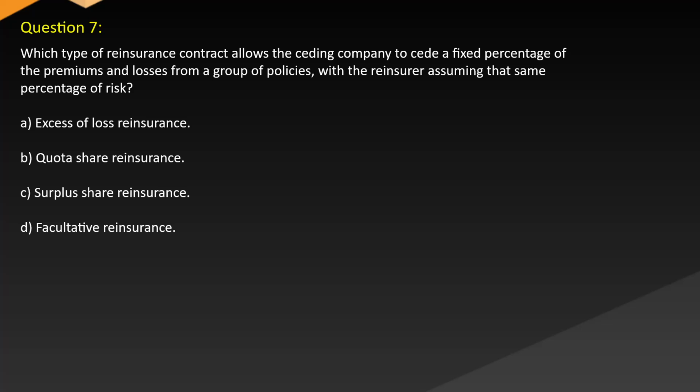Question 7. Which type of reinsurance contract allows the ceding company to cede a fixed percentage of the premiums and losses from a group of policies, with the reinsurer assuming that same percentage of risk? A. Excess of loss reinsurance. B. Quota share reinsurance. C. Surplus share reinsurance. D. Facultative reinsurance.